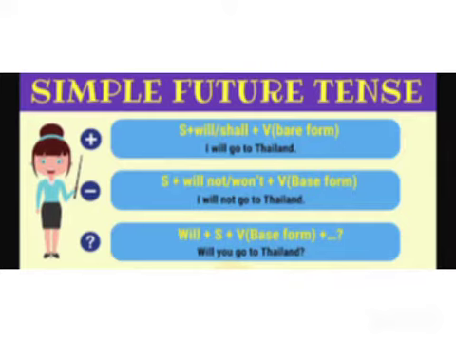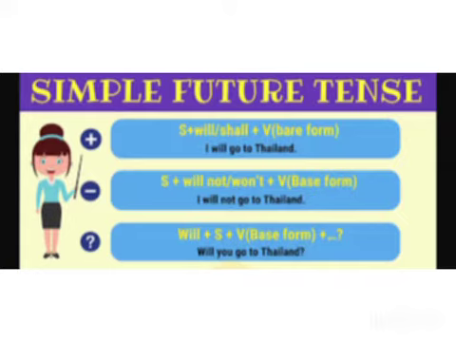Base form in the sense the basic verb. Okay, here I is the subject, will is a helping verb which is only used for future tense. Go is the base verb. I will go to Thailand, where Thailand is the object here. Understood? Okay, next we shall proceed with the negative sentence.